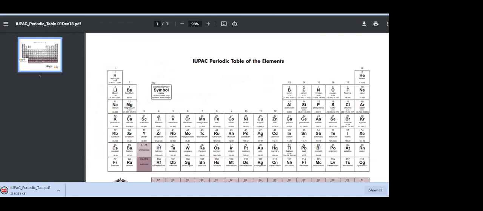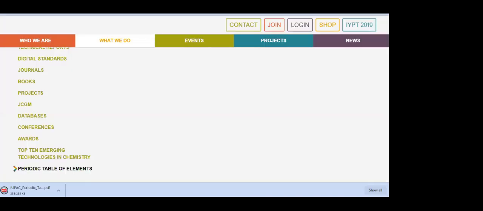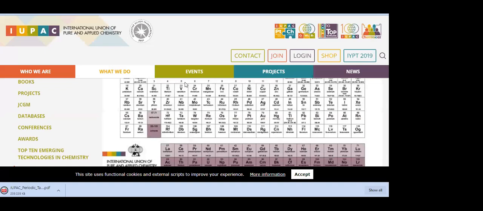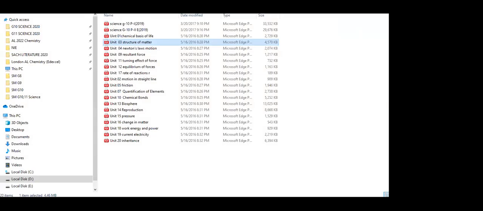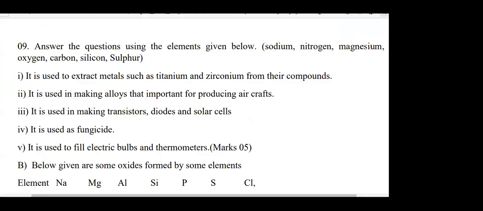So this is also part of education, the online platform, because now English medium students have more benefit than the others. Why? Because they know all the English terms, so they can easily search anything on the internet. Some Sinhala medium students can't, because you can't type that in Sinhala. You will not get many hits from Google. So you have to type in English. That's why even in the Sinhala medium book they give the English term. There must be a reason for this.